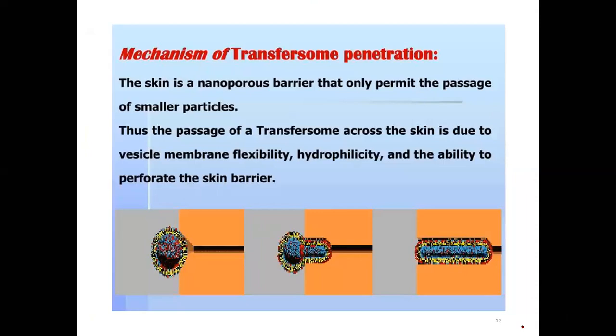Now, before going on, the skin is a non-porous barrier that only permits the passage of smaller particles, and thus the passage of transferasomes across the skin is due to vesicle membrane flexibility, hydrophilicity, and the ability to perforate the skin barrier.